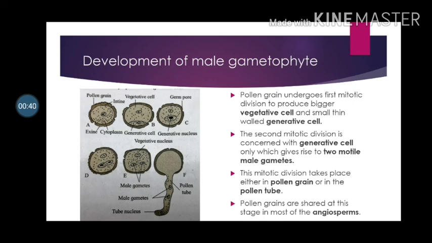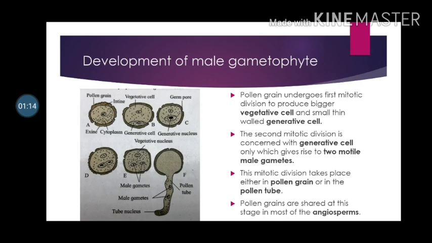The generative cell is rich in food and has an irregular-shaped nucleus. The generative cell floats in the cytoplasm of the vegetative cell. The second mitotic division is concerned with the generative cell and gives rise to two non-motile male gametes. The mitotic division of the generative cell takes place either in the pollen grain or in the pollen tube.